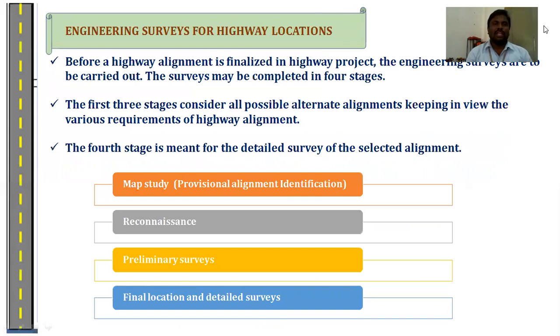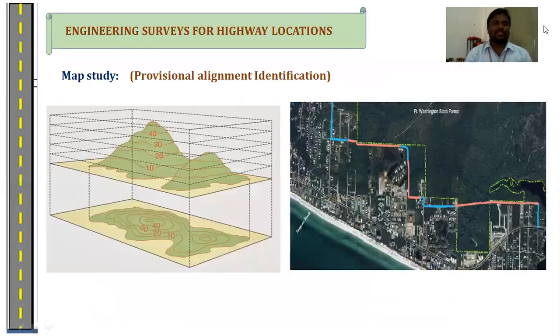The next topic is engineering surveys for the highway location. After knowing the factors affecting the roadwork pattern, we conduct various surveys for the highway location. The first one is the map study, second is reconnaissance, next is preliminary surveys, and last is final location and detailed survey. In the map study, without going to the site, just by seeing the map, we can get some information regarding that particular route. On that map, we can give the first provisional alignment, that means the first alignment of the highway.